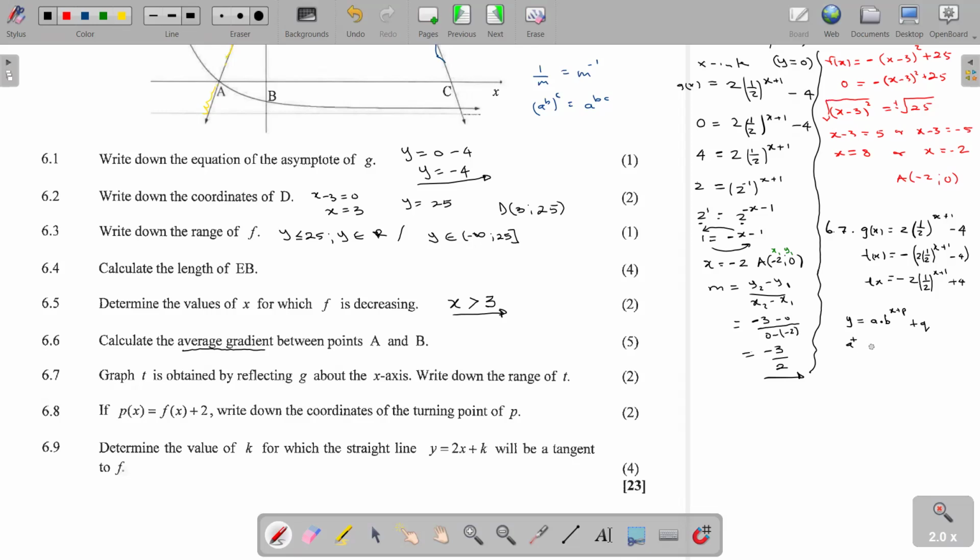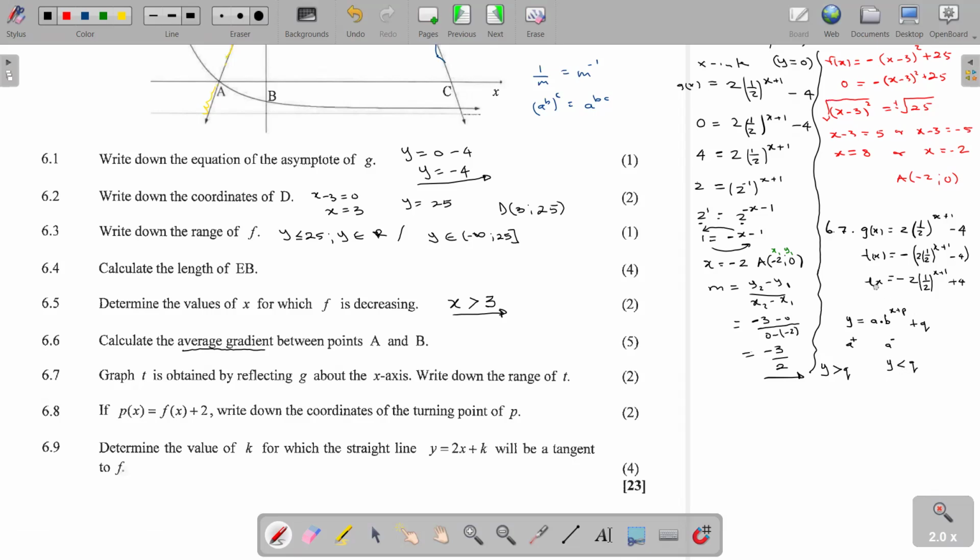And if our a is negative, it means our graph will be below the asymptote. And remember, our q tells us about our asymptote. So if the graph is above the asymptote, the range will be y is greater than q, which tells us about our asymptote. And if the graph is below the asymptote, our y will be less than q.